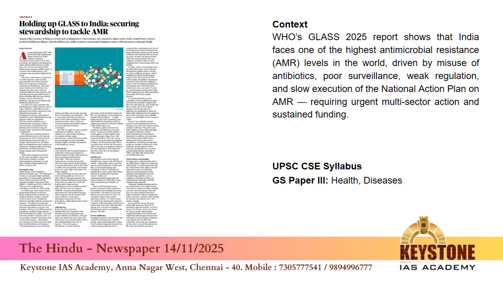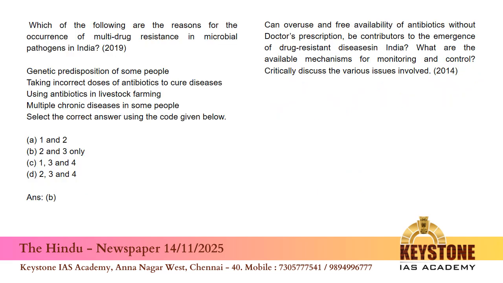Coming to the next article, WHO's GLASS 2025 report shows that India faces one of the highest antimicrobial resistance levels in the world, driven by misuse of antibiotics, poor surveillance, weak regulation and slow execution of the National Action Plan on AMR, requiring urgent multi-sector action and sustained funding. And it comes directly under GS Paper 3, health and diseases, technology also. Then we have direct questions asked on antimicrobial resistance in previous years, so you can go through the questions here.